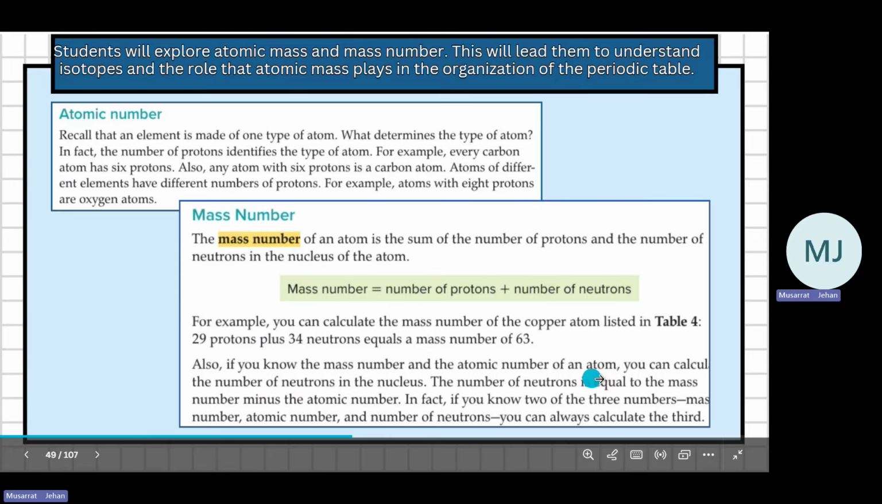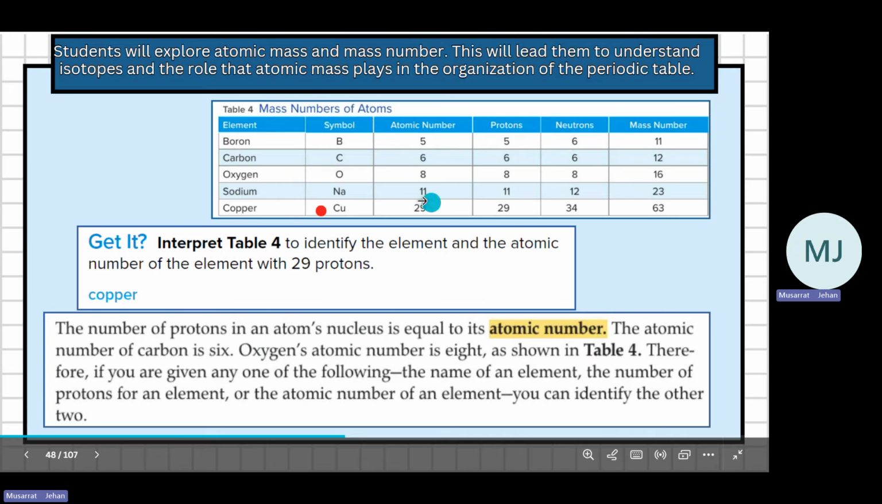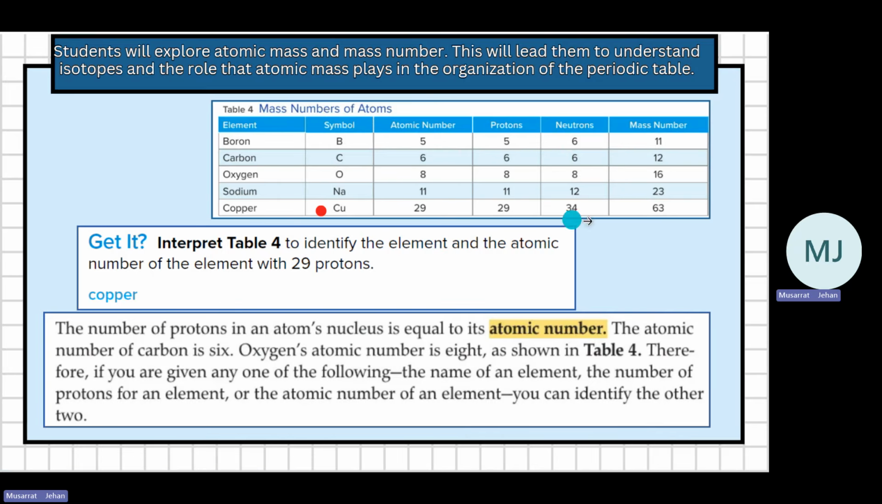If you know the atomic number of an atom, you can calculate the number of neutrons in it. Supposing I give you the atomic number is 29 and mass number is 63. Can you calculate the number of neutrons? Yes. If atomic number is 29, it means it has 29 protons. If you know there are 29 protons and mass number is 63, subtract it and you'll get the number of neutrons.